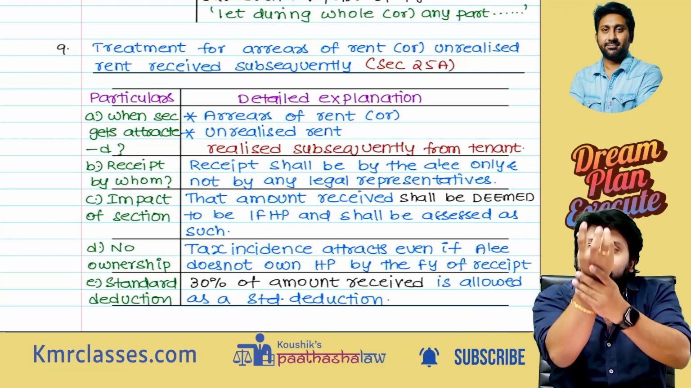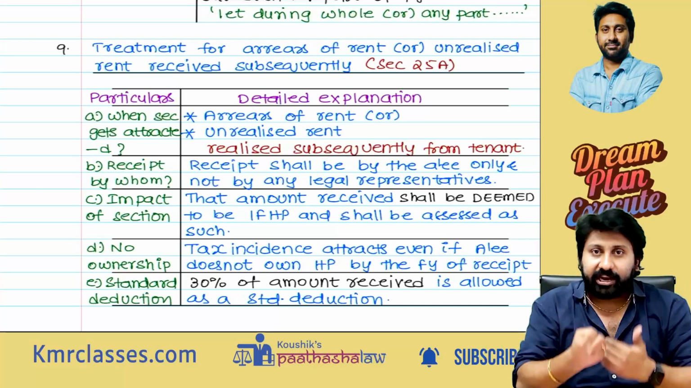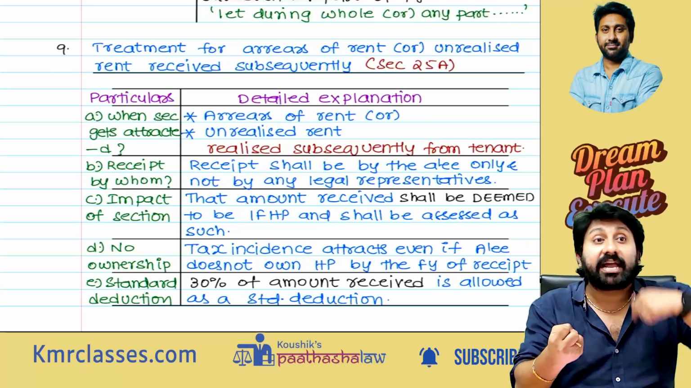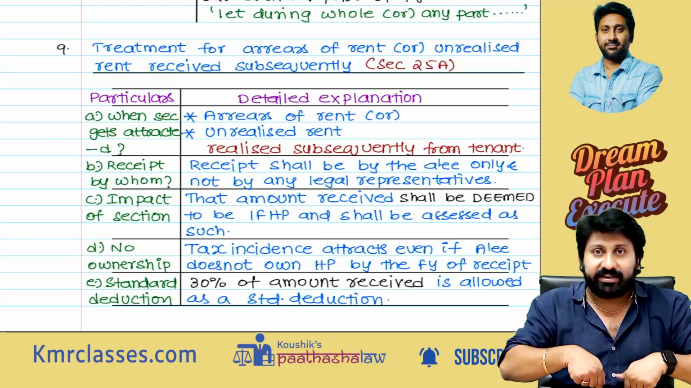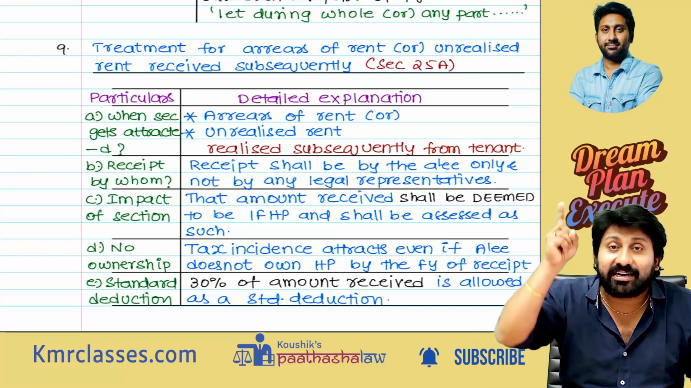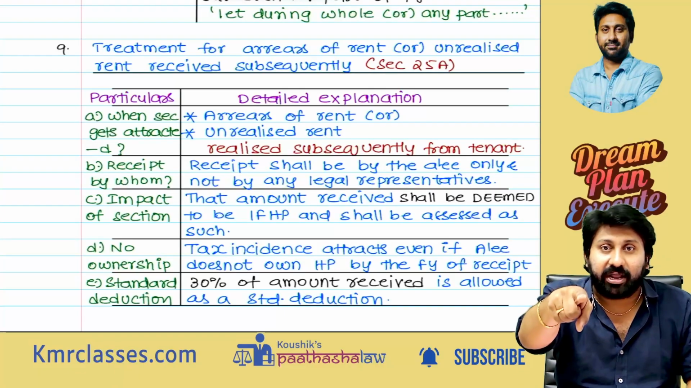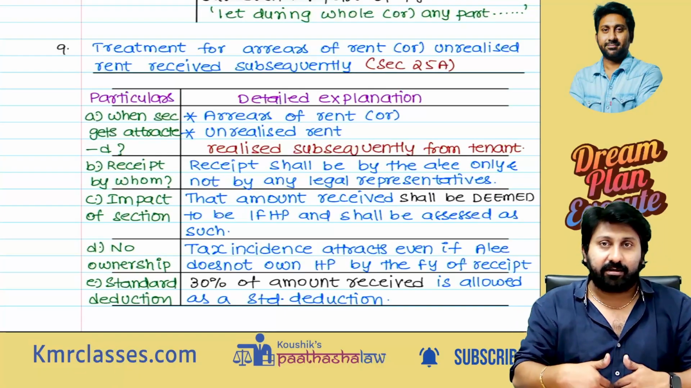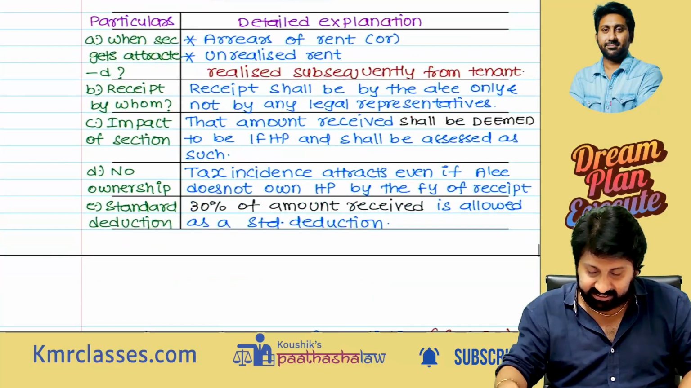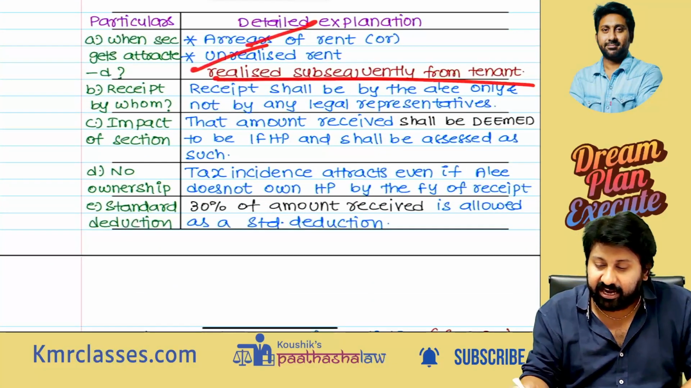Your annual value is coming down. After 4 years, you are realizing it. Since it was not taxed in the previous years, now you will tax it. But there is one catch here. When you didn't take unrealized rent in the past years, standard deduction to that extent you might not have taken. So now standard deduction will be given. 30% will be deducted.